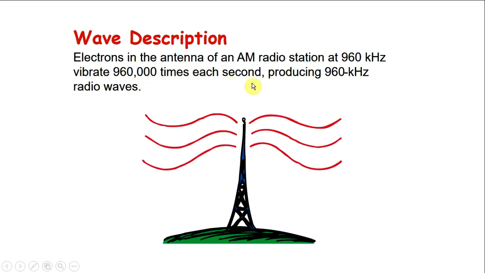This vibration will generate waves. We call them electromagnetic waves. In particular, we call those waves radio waves. And the frequency of these waves should be the same as the vibration frequency of the electrons. So the frequency of the wave should also be 960,000 hertz, or call it kilohertz. Remember, kilo means 1,000.